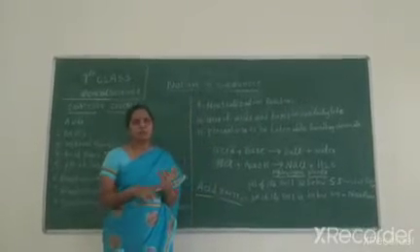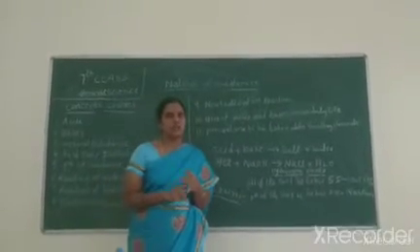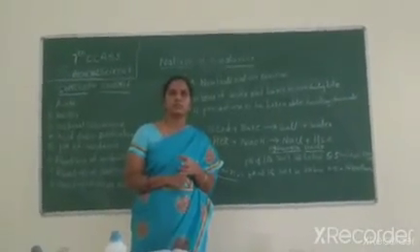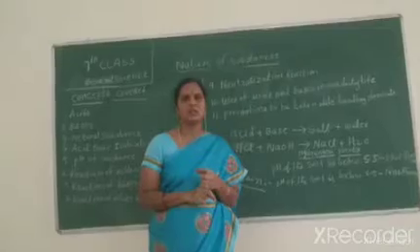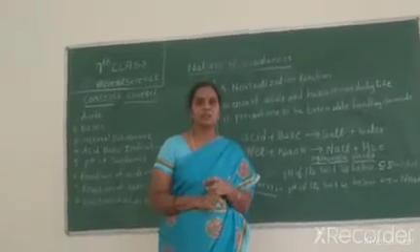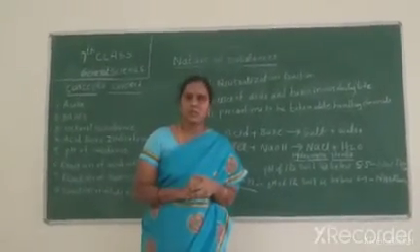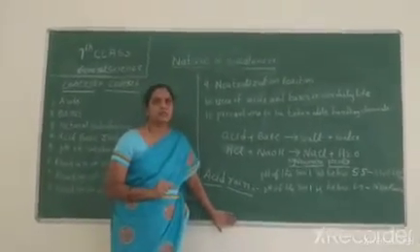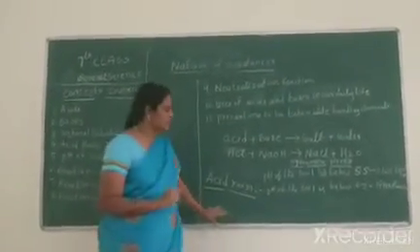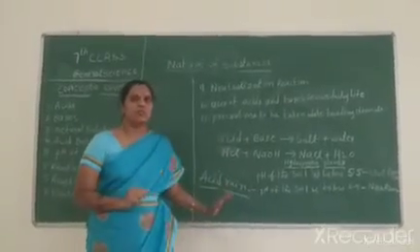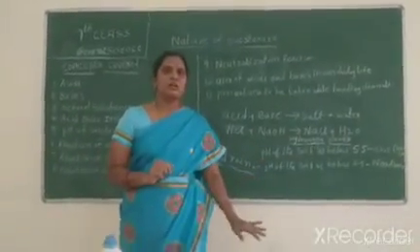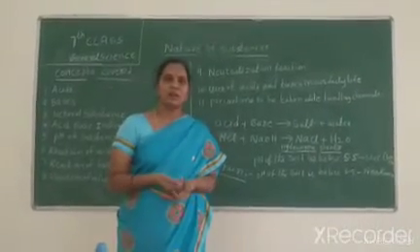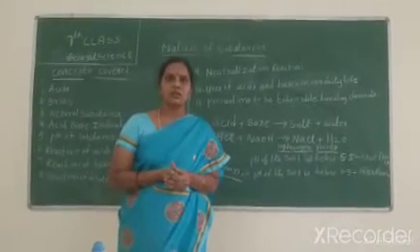First of all, we can reduce air pollution by planting trees. If everyone plants trees, we can reduce acid rain. This acid rain is very dangerous, so everyone has to participate in planting trees and plants.